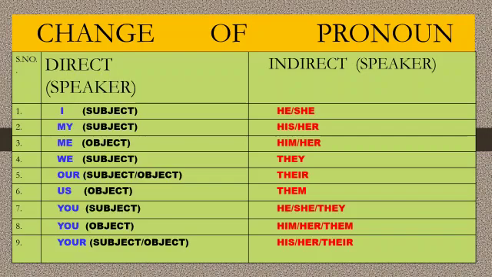If the subject "you" comes before the verb, then it should be changed to he, she or they in indirect speech. If "you" comes as an object, that is after the verb, it should be changed to him, her or them in indirect speech. If the subject or the object is "your", it should be changed to his, her or their.